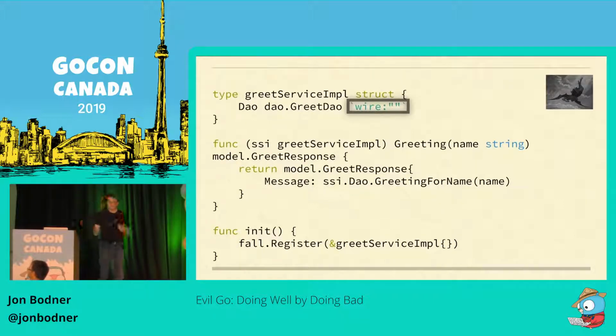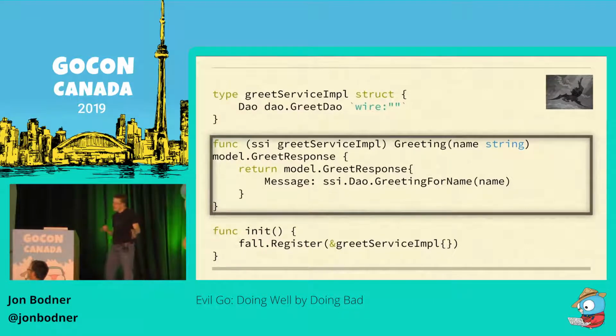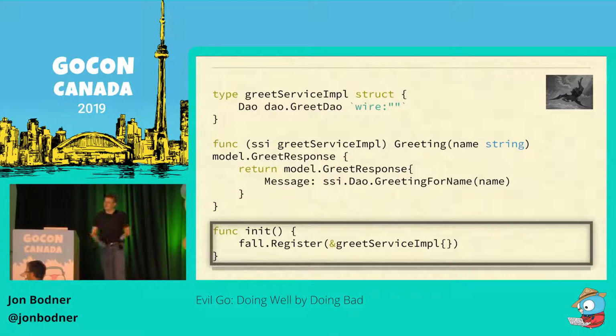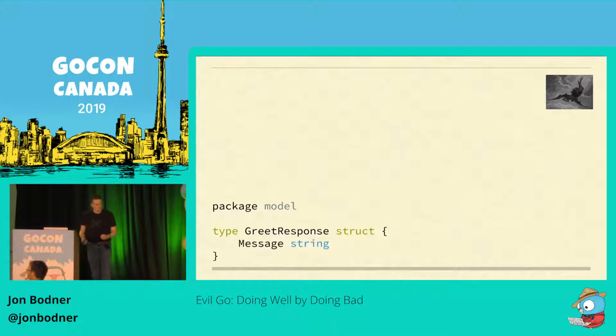So next we have our method for our service, been modified slightly to get the greet response from that model package. Errors have also been completely removed from the code. And finally, we have the init function where we're going to register our instance of our service with fall. So let's take a look at that model package I mentioned earlier. Not much to see here, just the model is separated from the code for no reason other than layering. And then we have our web front end in the web package.